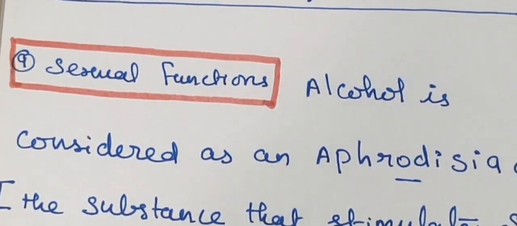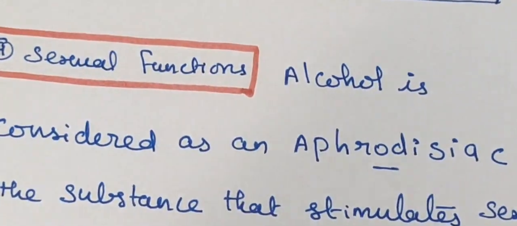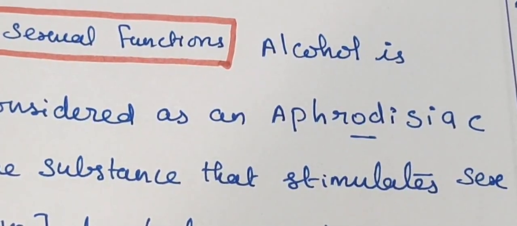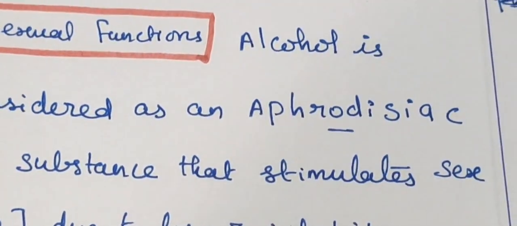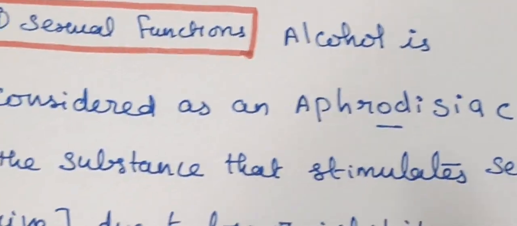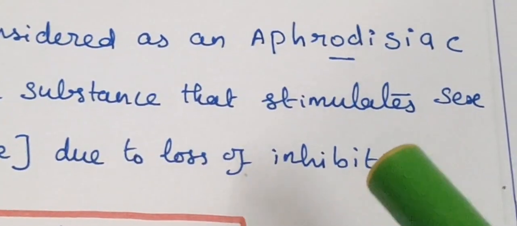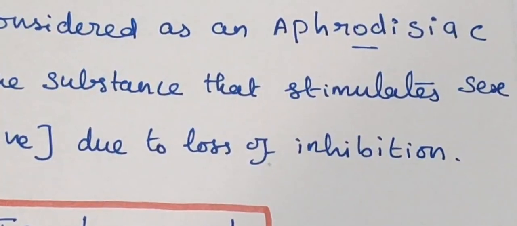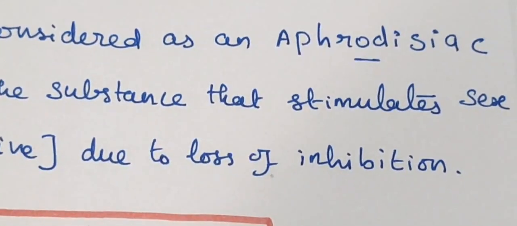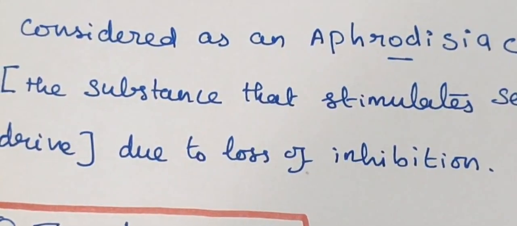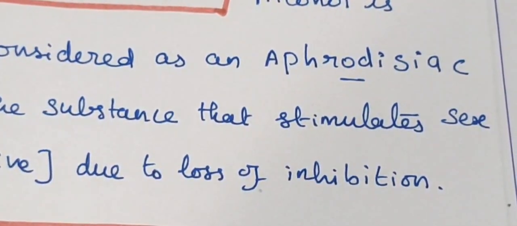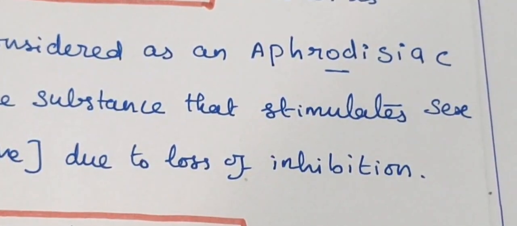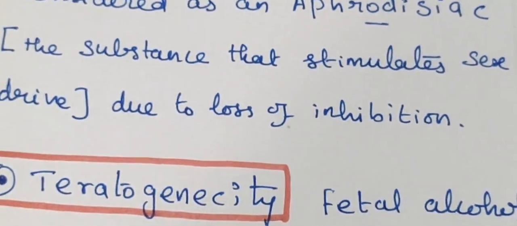Okay, so the last one is, what is the action of alcohol on sexual functions? After drinking alcohol, the person feels aphrodisiac. What is the meaning? It is a substance that stimulates sex drive. So due to loss of inhibition, the person has more sex drive after drinking alcohol. The inhibitory center in the brain gets lost. That's why the person has more sex drive.